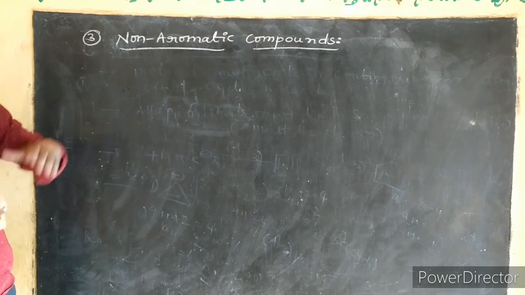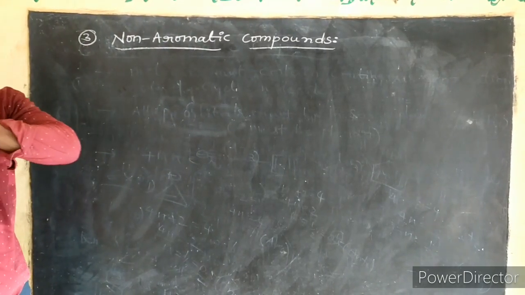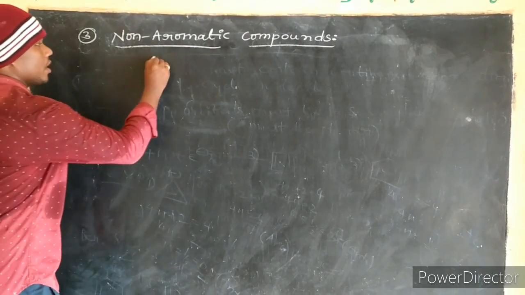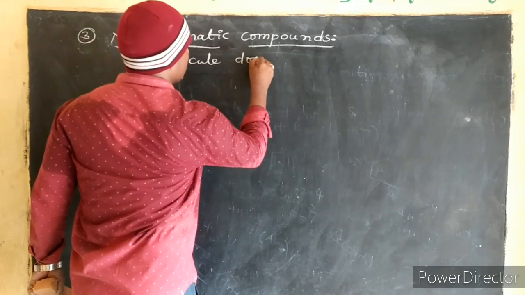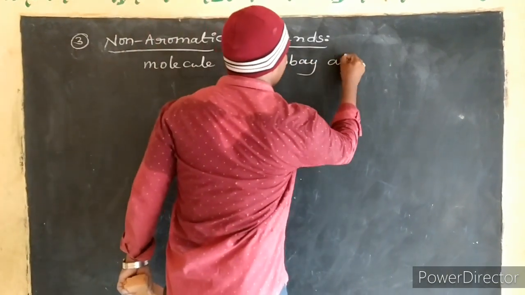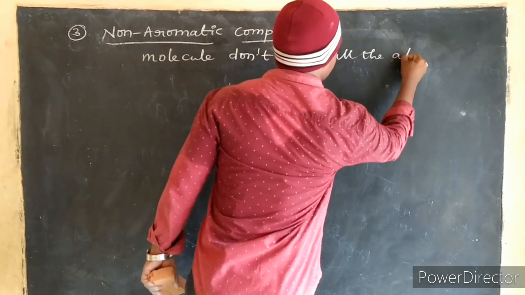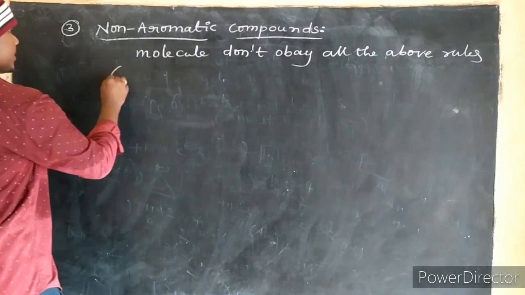Above rules means both aromatic rules and anti-aromatic rules. The molecule will not satisfy them, so the molecule does not obey all the above rules. What are those?